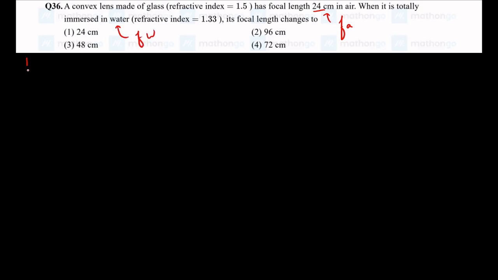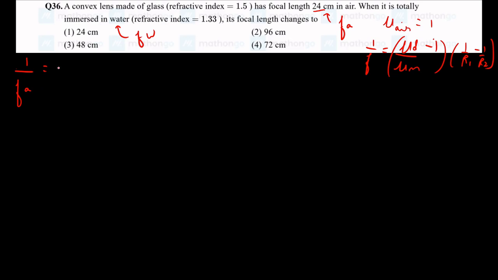Let us apply the lens maker's formula in air. The refractive index of air is always taken as 1 if they don't say anything. So 1 by FA is equal to 1.5 mu. What's the lens maker's formula? 1 by F is equal to mu of the lens by the refractive index of the medium, minus 1, times 1 by R1 minus 1 by R2.